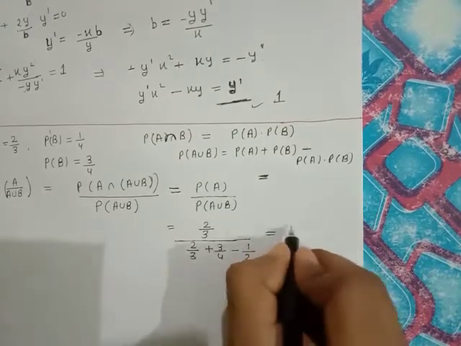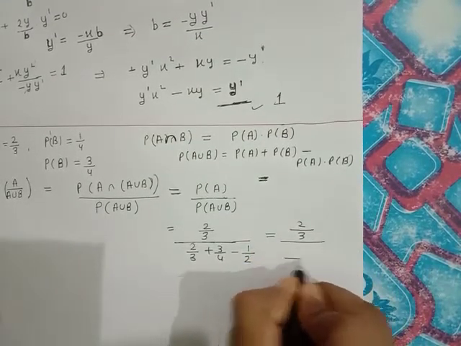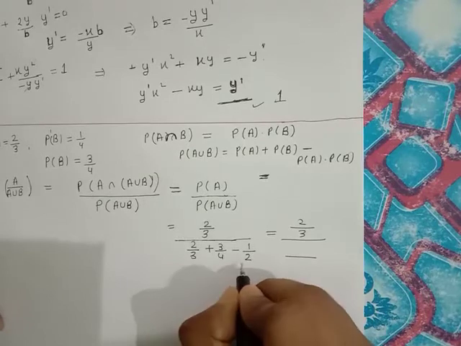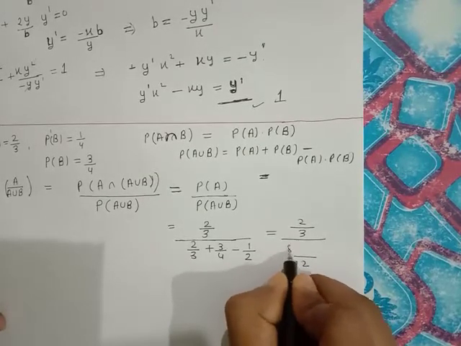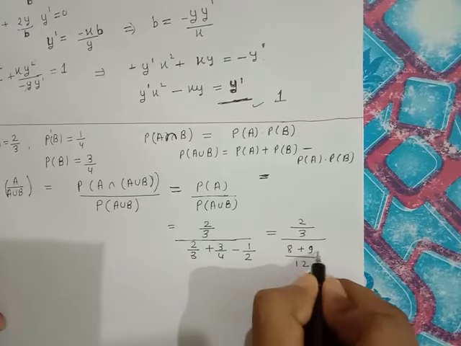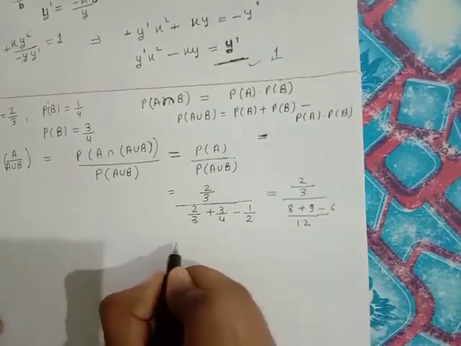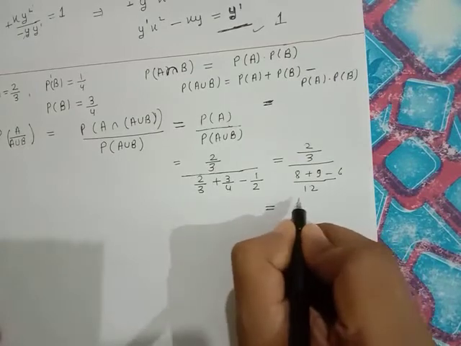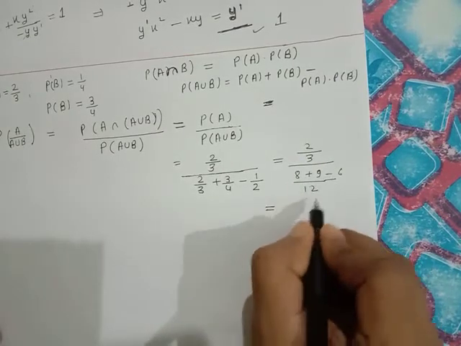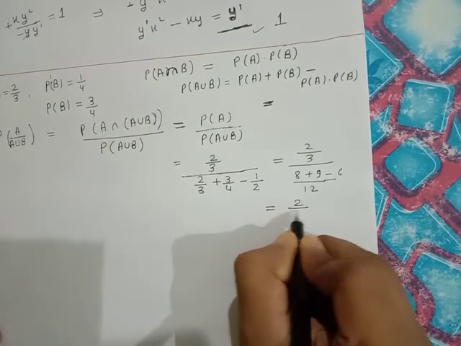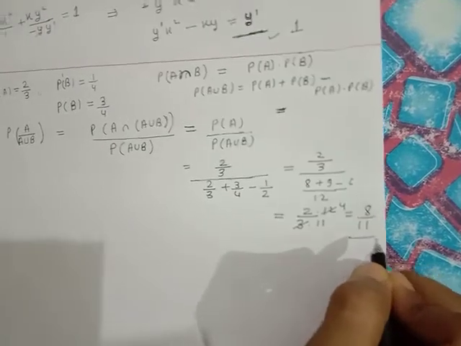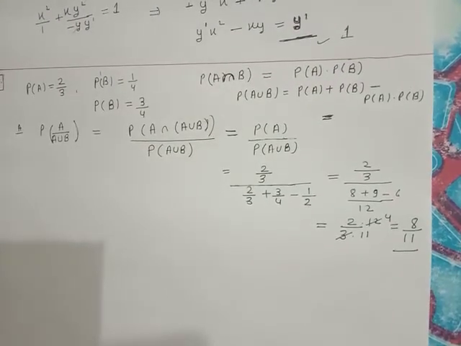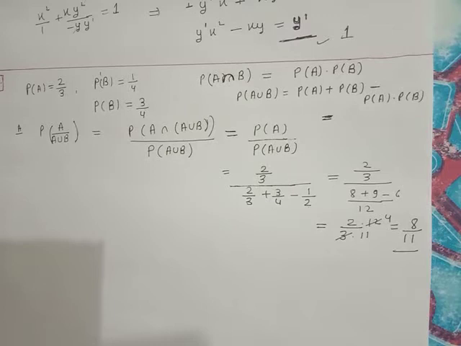So let's solve it. 2/3, it becomes 4 3s are 12, 3 4s are 8, 4 3s are 9 and 6. So it becomes 9 plus 8 is 17, minus 1 is 11. So 2/3 is 11 over 12, so it comes out to 8/11. But it is given 7/11. So option A is our correct answer because it is the false statement.